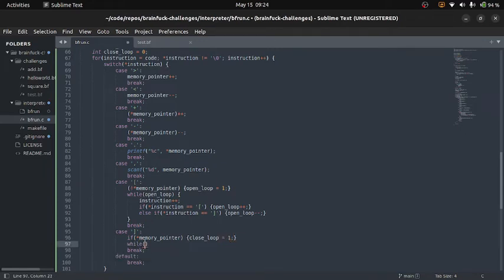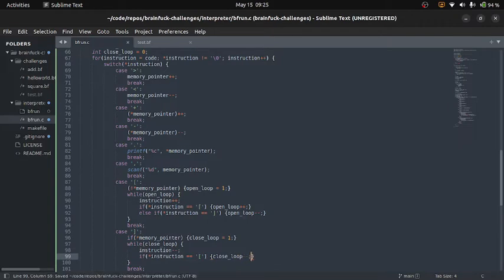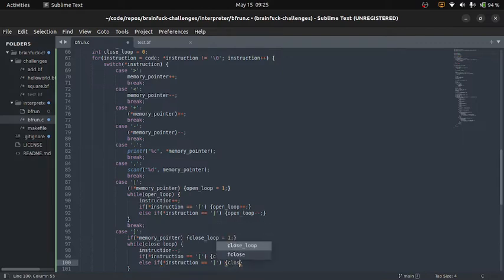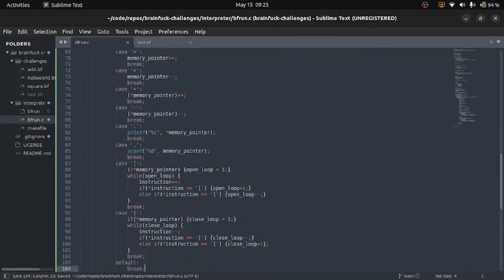So we'll do while close loop. We'll decrement our instruction, check our instruction. We'll do the same thing here as we did there. And check that pointer again for another closing bracket. So there is our loops.